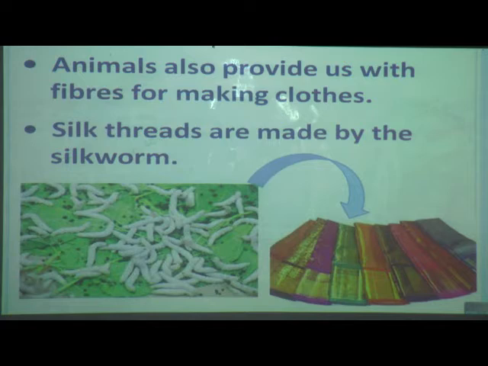So silk threads are made by the silkworm, and these silk threads we use to make silk clothes. And you know that your mother uses silk saris or silk kurtis, and mainly for functions we use silk clothes.